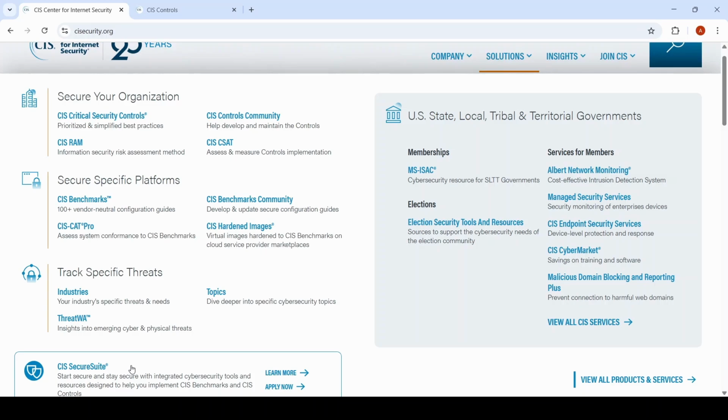And they also provide some tools that allow you to partially automate the application of those configurations as well, with the likes of, for Windows, providing group policy object templates that you can provide through the group policy management portal within Active Directory to apply against devices to harden them as per the benchmark settings. And as I mentioned earlier, the MS-ISAC does state here that it's for US state, local, tribal and territorial governments, but personally I have been able to register with that website, and I can get some threat intelligence information from that website emailed to me periodically.